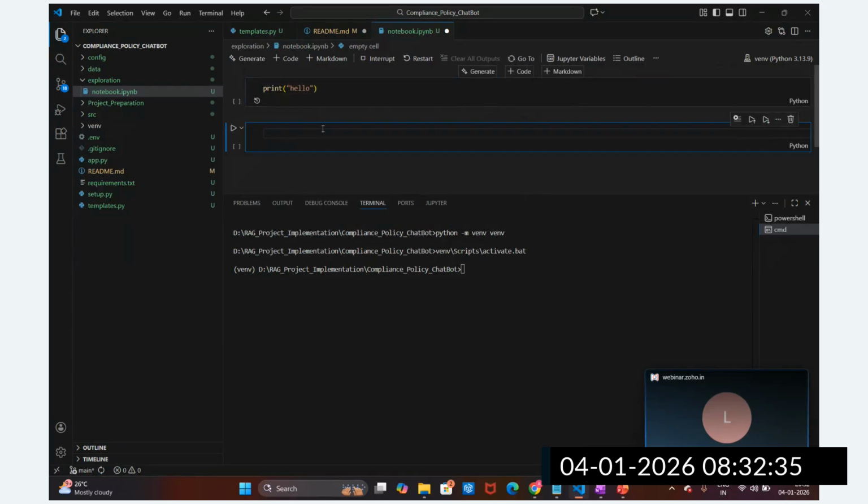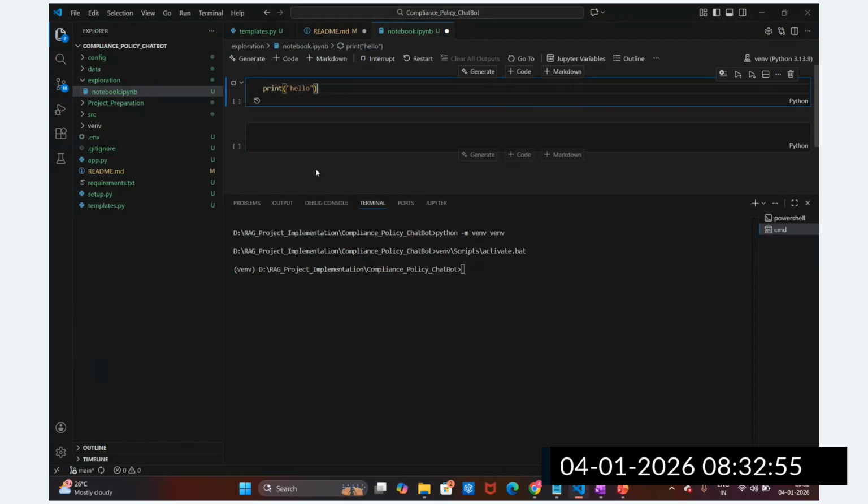We need to install ipykernel to run this. Let me install the requirements.txt, or I can install it directly here.